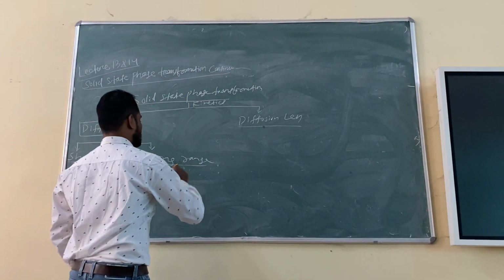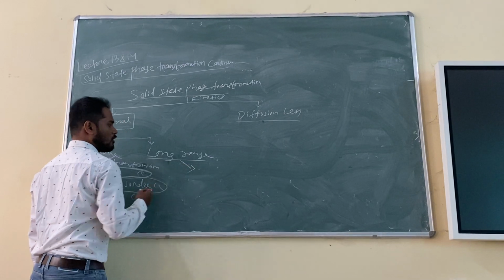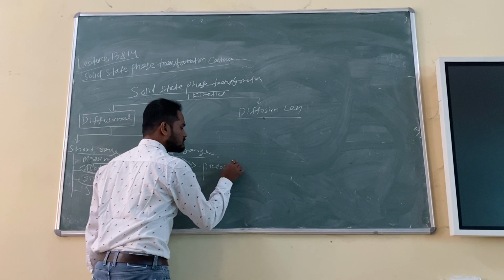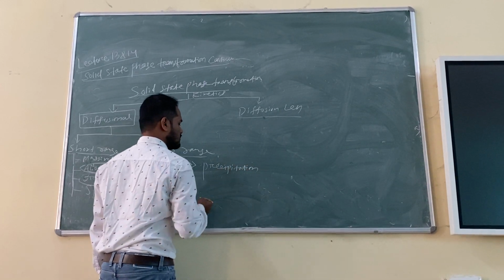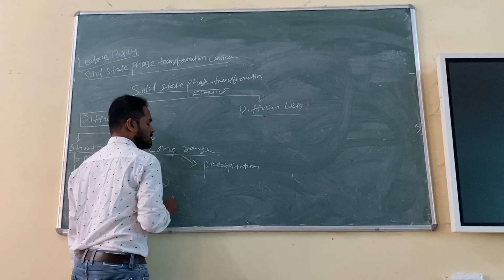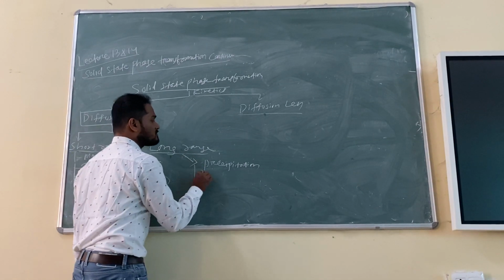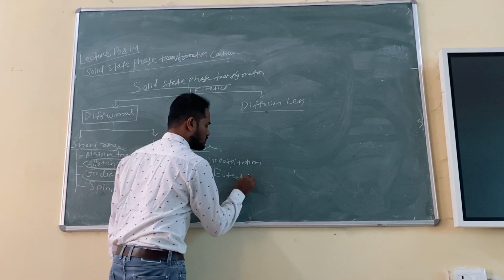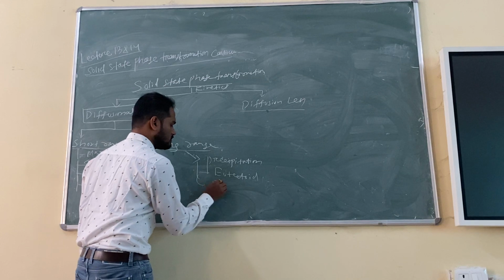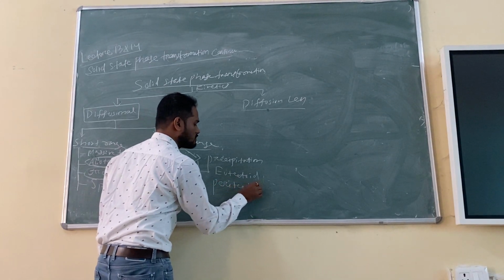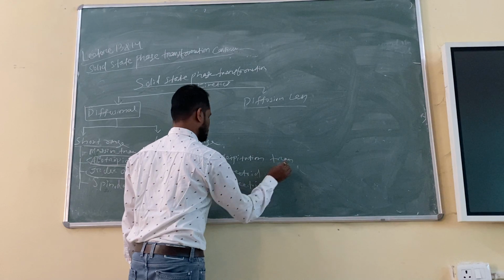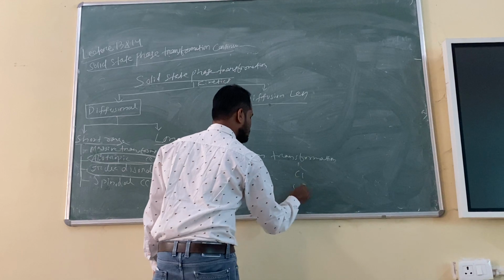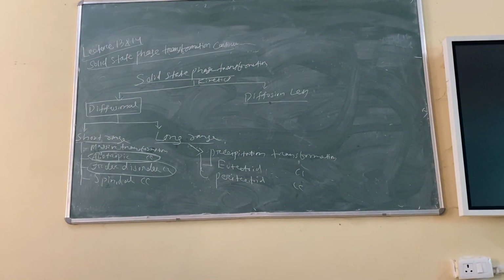Anyways, so one example of long range diffusion is precipitation, phase transformation. Other examples we have already discussed: eutectoid and peritectoid transformation. Okay. So these are the examples.